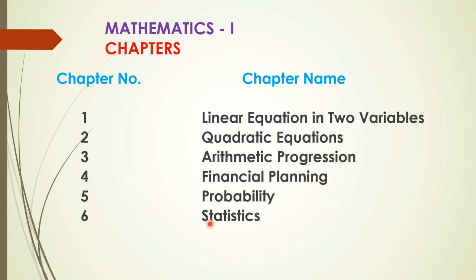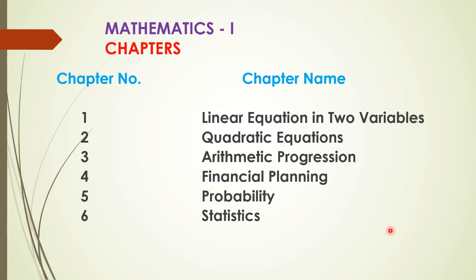Again this same chapter with the same name was present in 9th standard, which was also omitted because of the COVID-19 pandemic. So in this way we are going to study these 6 chapters. 1 to 6 chapters we are going to study. Now we don't know what is going to happen further, means they may change the syllabus or they may again omit the syllabus, but now we don't have any idea. You know that present year 10th standard examination is still pending. So what is going to happen further, we don't know. So now we are going to start with the first chapter today.